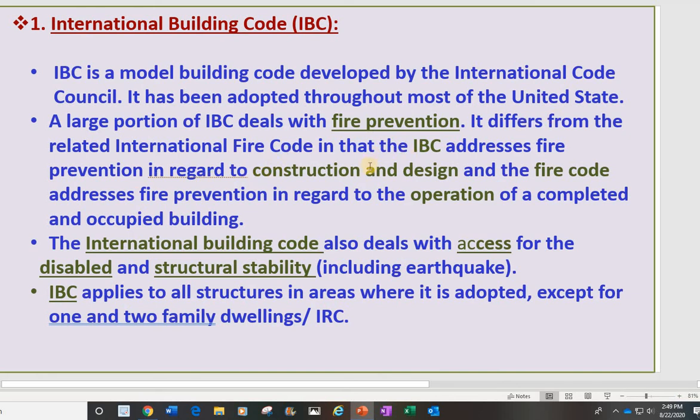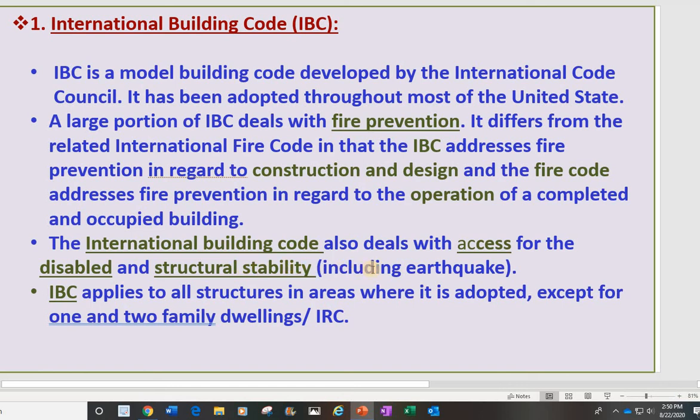The International Building Code also deals with access for disability and structural stability.